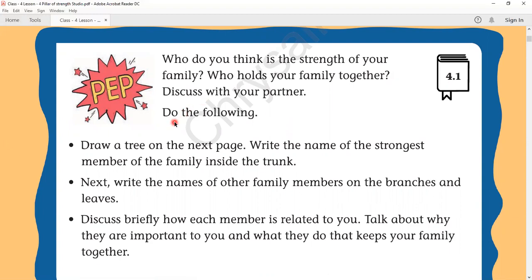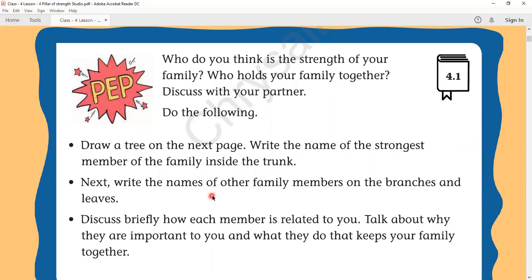Okay, so then do the following. Draw a tree on the next page. Write the name of the strongest member of the family inside the trunk. So you know the parts of the tree, isn't it, my dear children? So you are going to draw a tree and write the name of the family member who is the strongest inside the trunk.